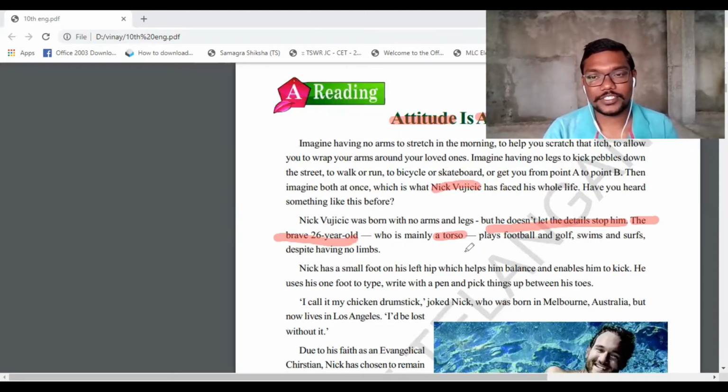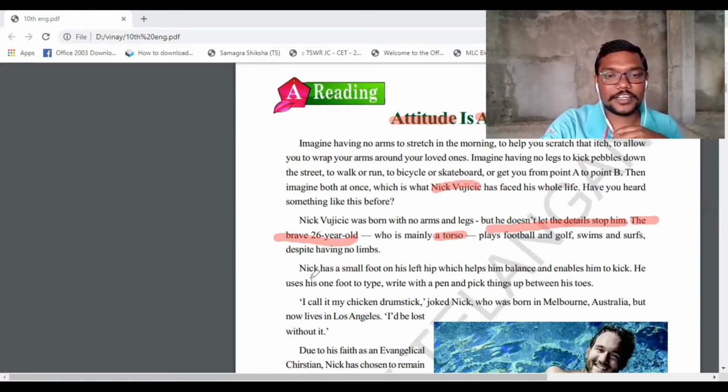See here, he plays football and golf, swims and surfs, despite having no limbs. No limbs means he does not have arms and legs. Still, he did all these games. So you should know what games you are playing.